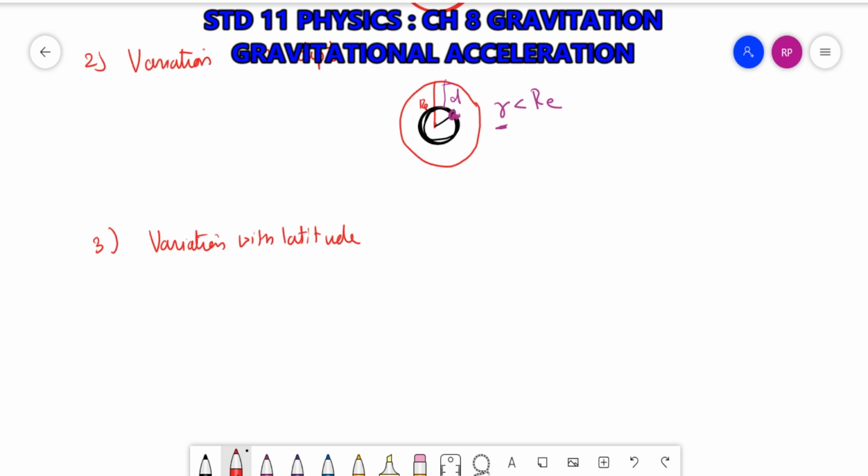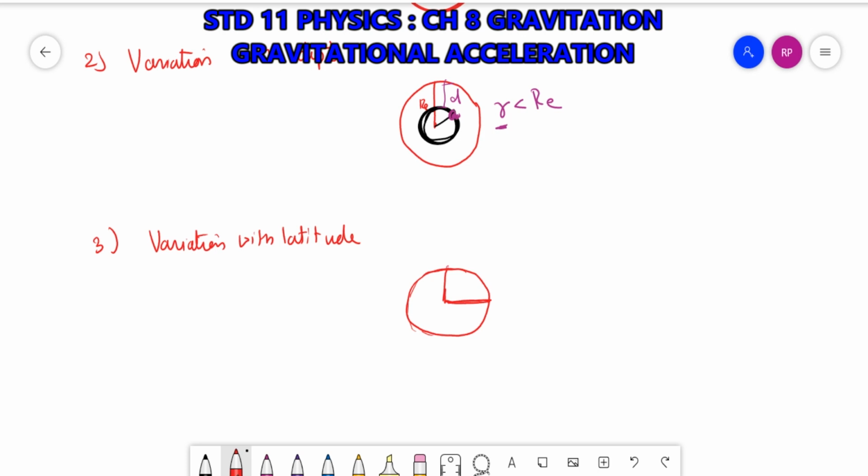Now we know that Earth is not a complete sphere, so the radius will be higher at the equator and lesser at the poles.